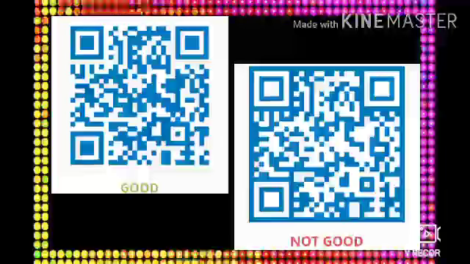Do not invert QR code colors. We see this mistake a lot. QR codes with a black or dark background and a white or lighter foreground may look great in some design sceneries, but they can't be scanned by all QR code scanner apps.